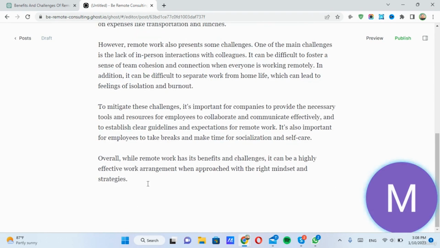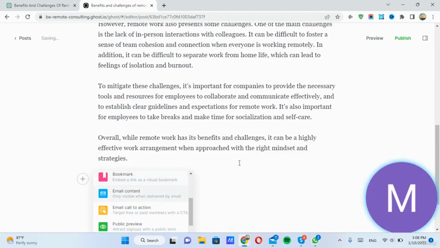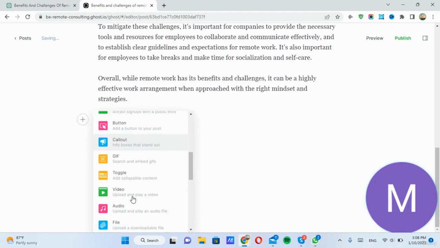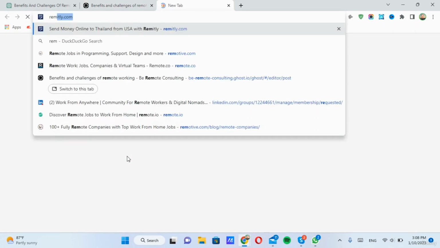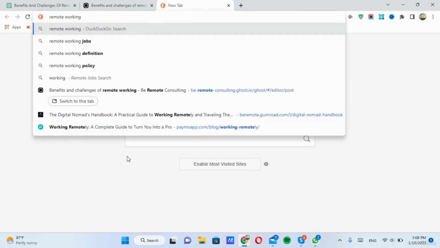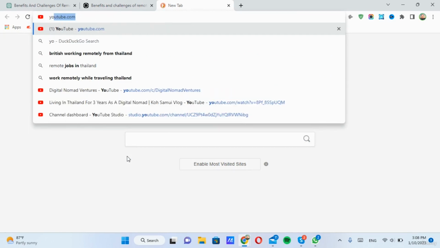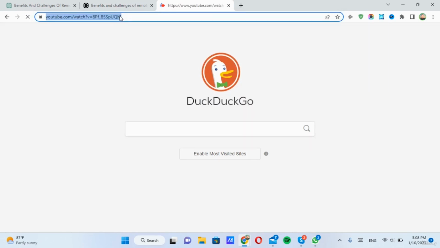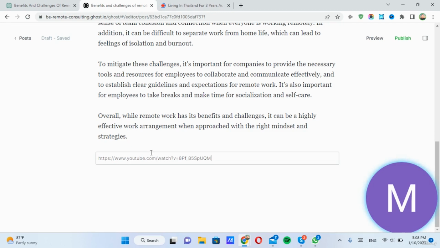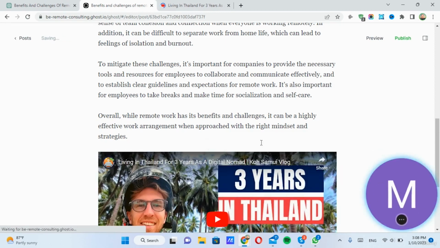And here's the article. You can also add a button or a video down below. Let's say I want to include a link to one of my YouTube videos, an interview, working. If I can find it. Let's put this one in here as an example. So I can simply paste that URL and it will add a video at the bottom.